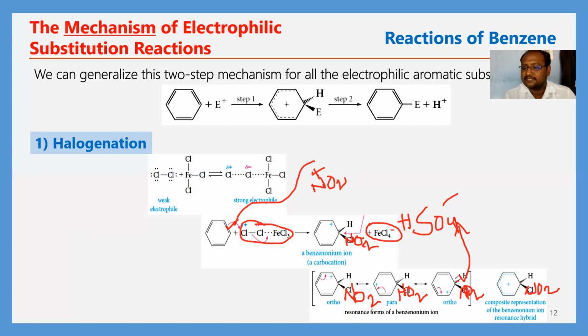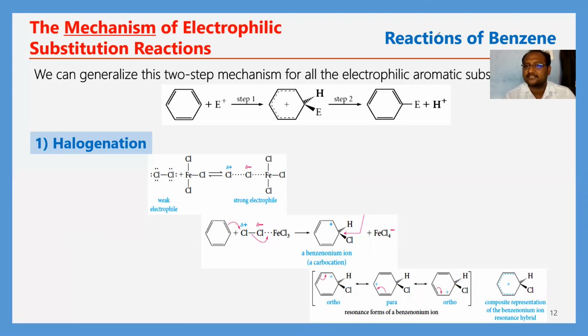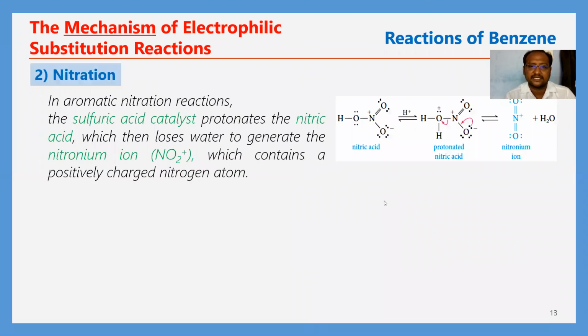Then what happened? This bond undergoes shifting from here to here. Then it will get aromatic nature. Okay, it will restore the aromatic character. Then it is said to be more stable. So this is the mechanism involved in the nitration reaction.